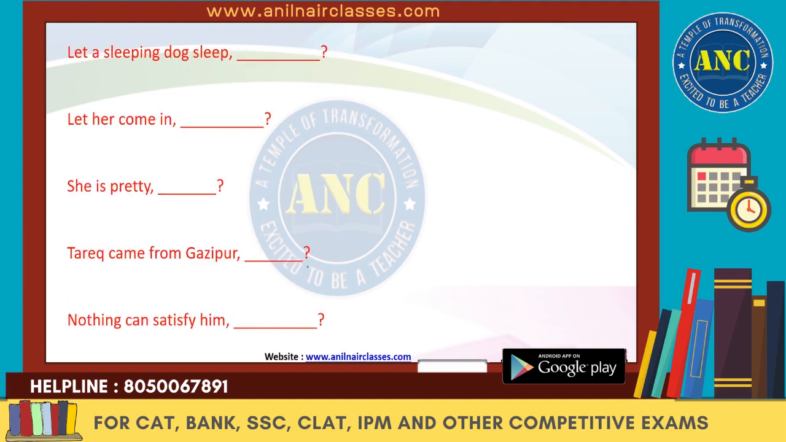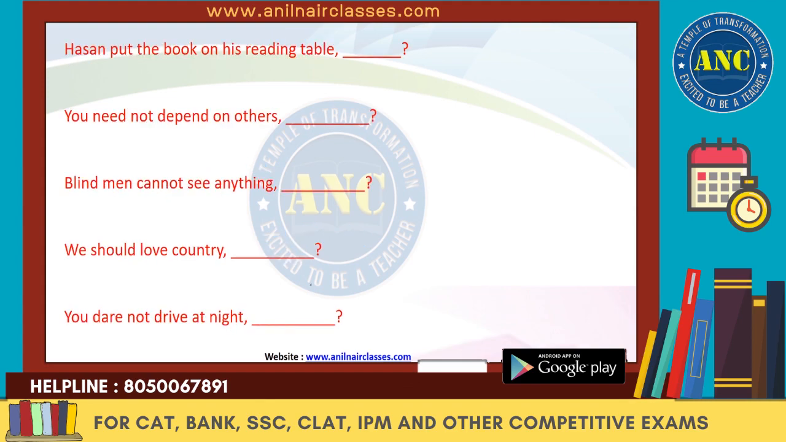Let us let a sleeping dog sleep. Will you? So we have learned that when let is there, that time we put will. So next one is let her come in. So that will again be will you? She is pretty, isn't she? Tariq came from Ghazipur. Didn't he? Nothing can satisfy him. Can it? Next one. Hassan put the book on his reading table. This is the positive sentence. So it has to be didn't he?